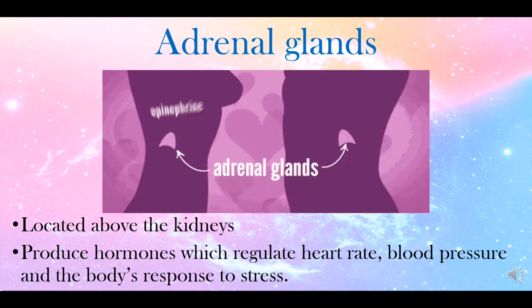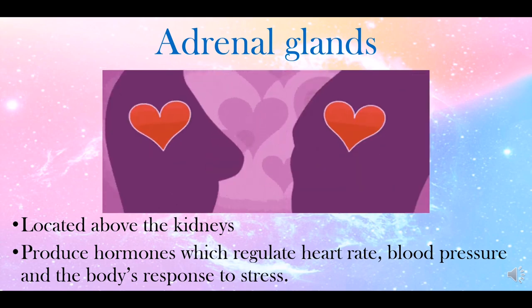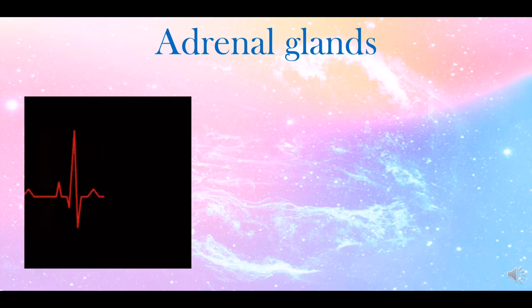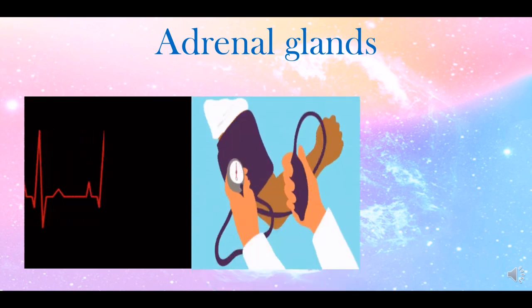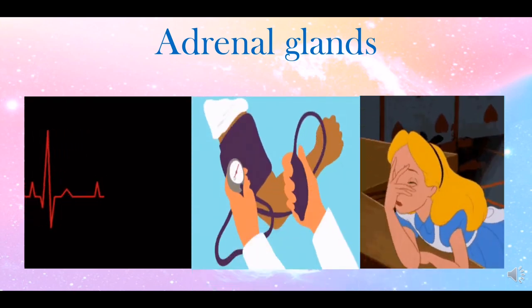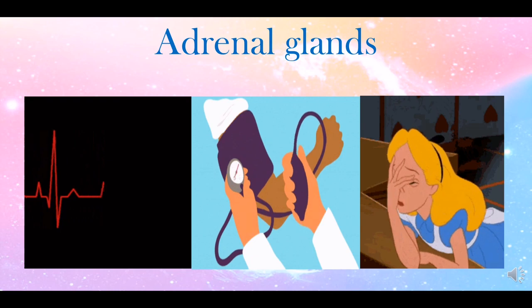Adrenal glands produce hormones that help regulate your metabolism, immune system, blood pressure, response to stress, and other essential functions. Adrenal glands respond to our metabolism, immune system, blood pressure, response to stress, and other essential functions.